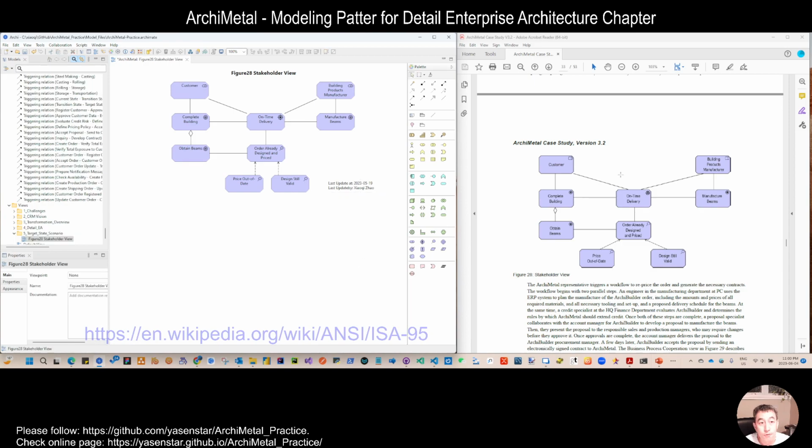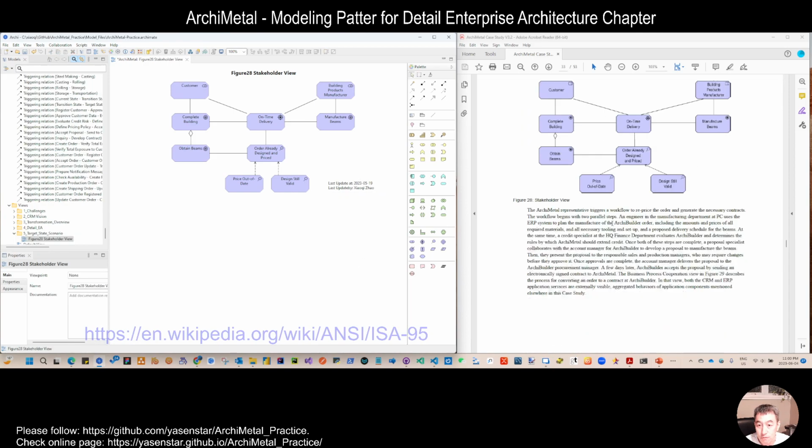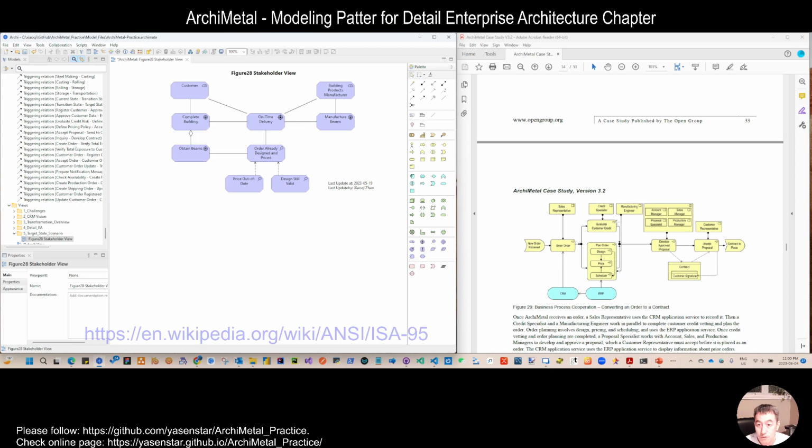So that is the stakeholder view, and in the next one we will have the more complex business process cooperation view. See you in the next video. Bye.